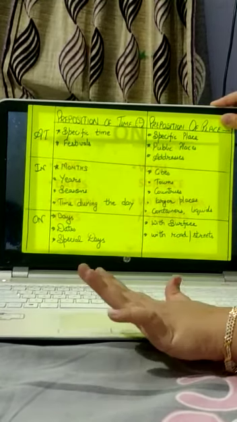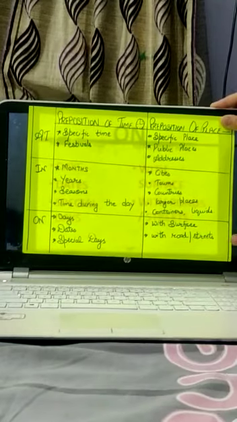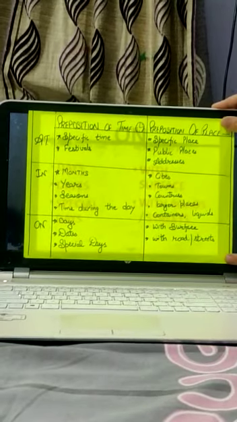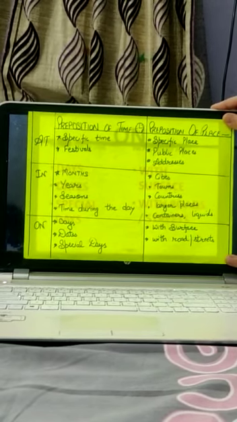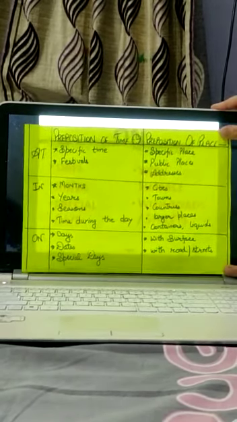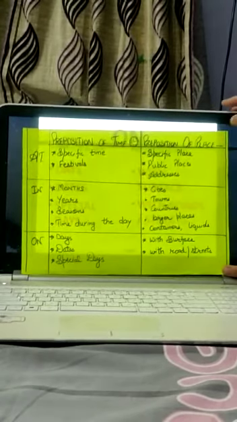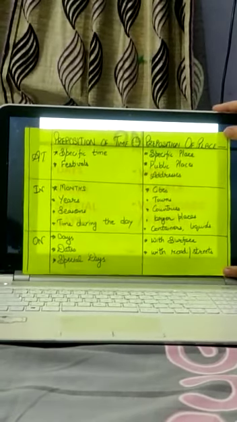Rest, it is very easy and you all can do. So you have to make a table like this and place it on your study table so that you can revise it daily and understand the preposition well. Okay, I hope you have understood all the prepositions well. Thank you.